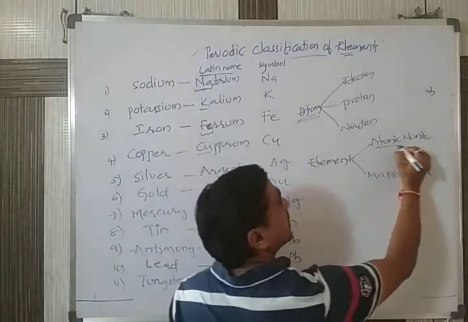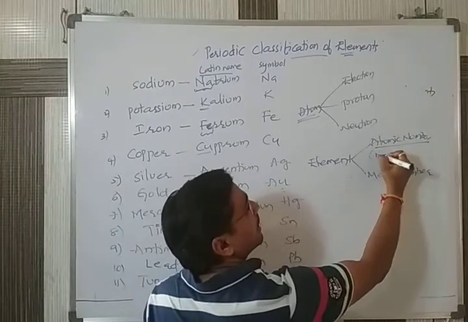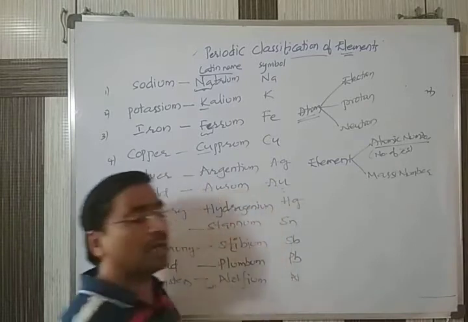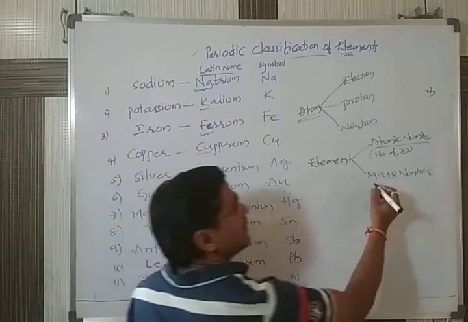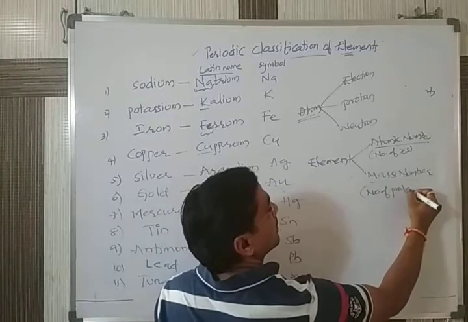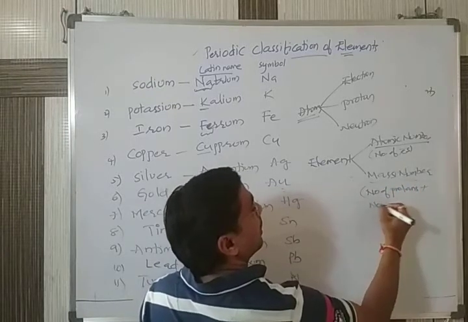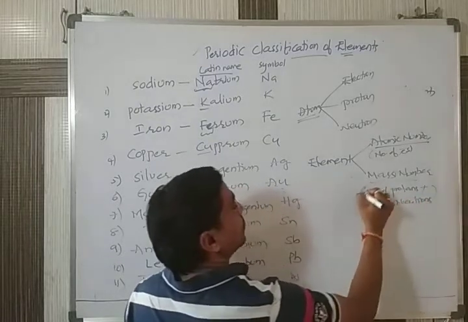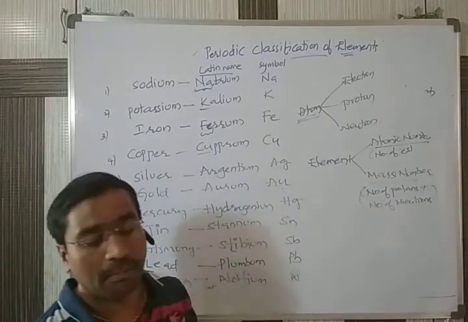What does the atomic number indicate? The atomic number indicates the number of electrons in an atom. And the mass number is the number of protons plus the number of neutrons in an atom.